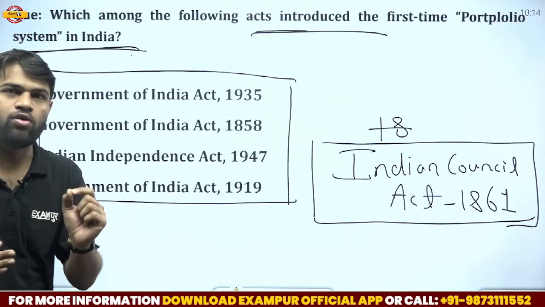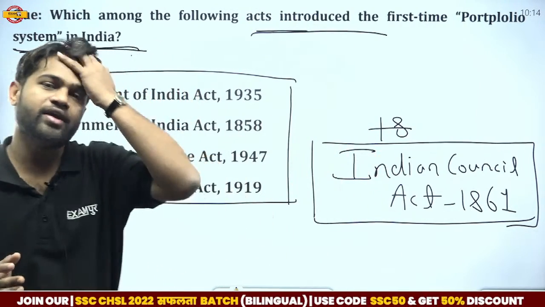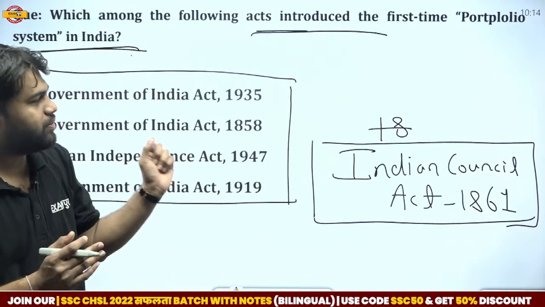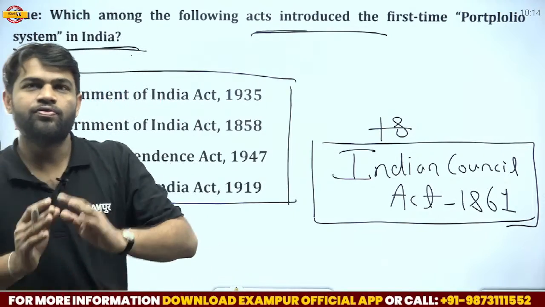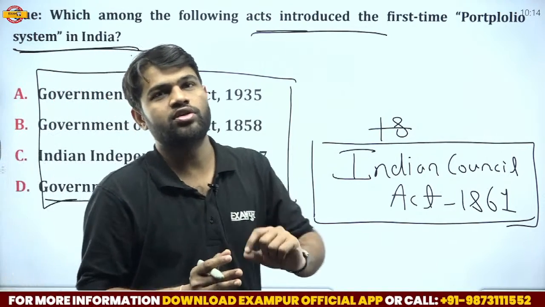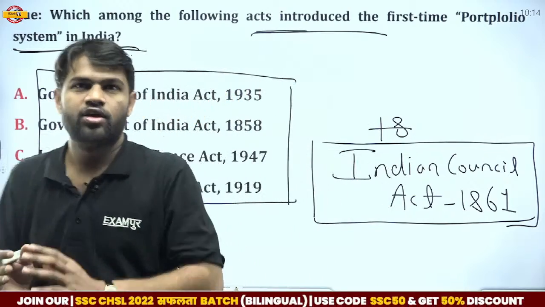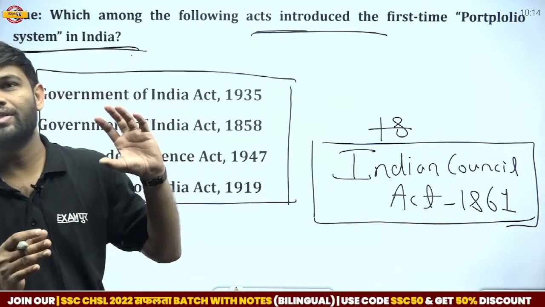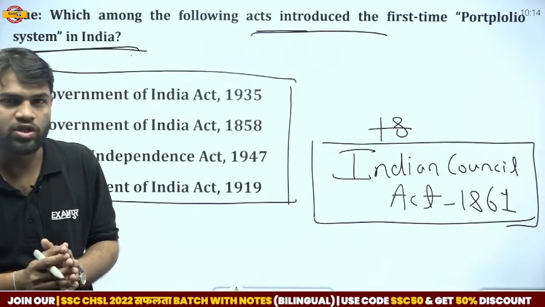This system can also be called a cabinet system. And what exactly is meant by the portfolio system? By this system, the different departments of government were given to particular persons, members of the Council of the Governor General, or we can say the Viceroy.